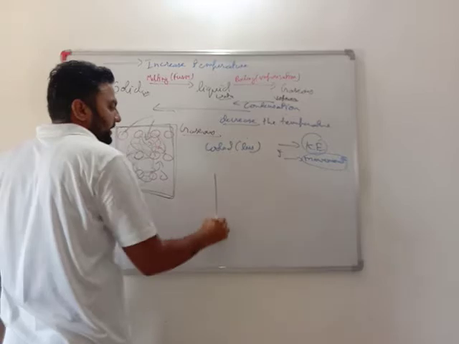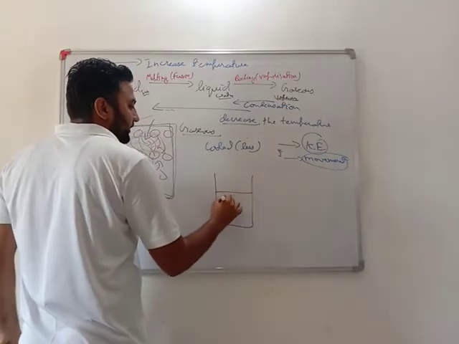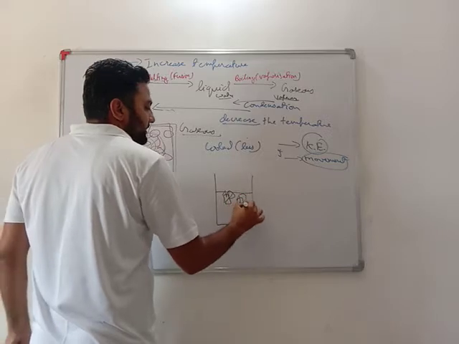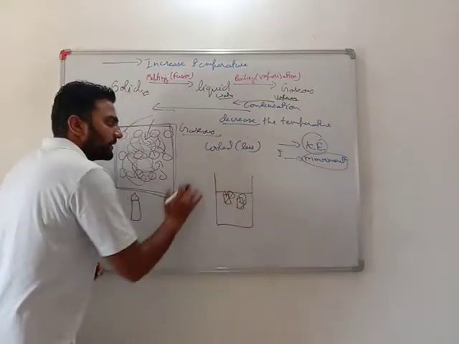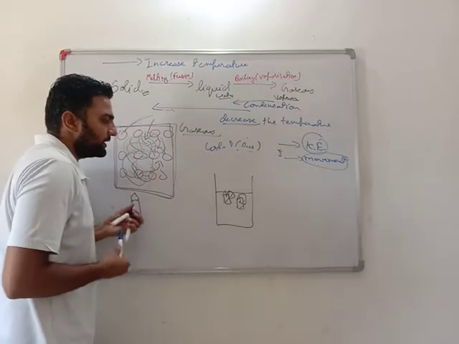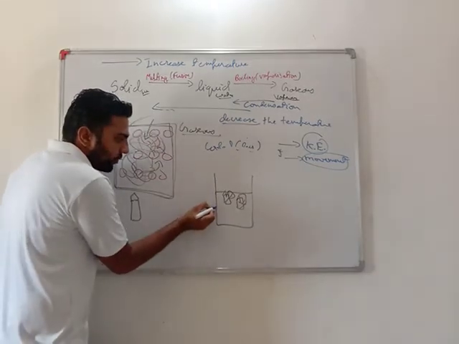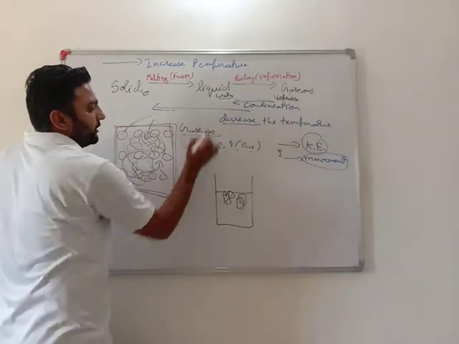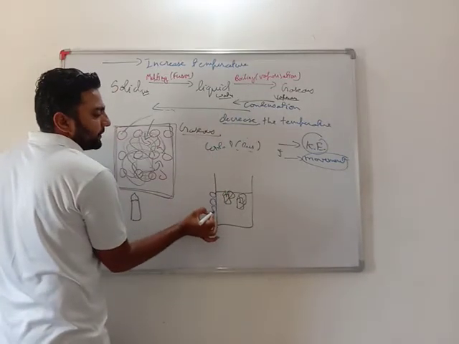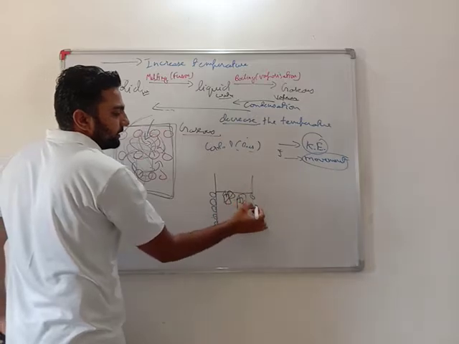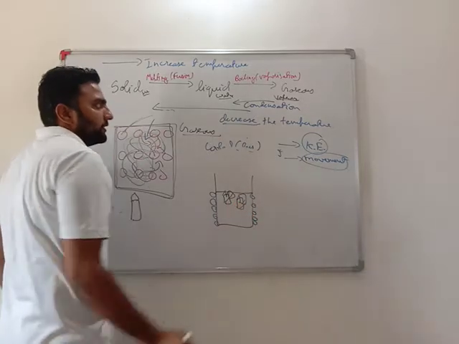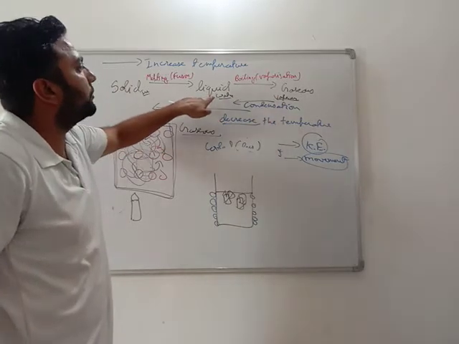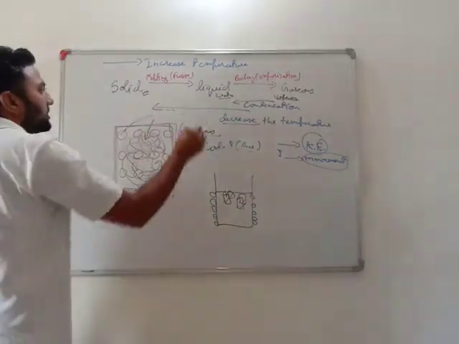The best example is that if there is a beaker and we are having ice in it, as water vapor is present in the environment, what will happen is that as this place is quite cool, and when we cool the vapor, it gets converted into liquid, and you can see that water droplets are here. So gases when cooled get converted into liquid. This process is known as condensation.